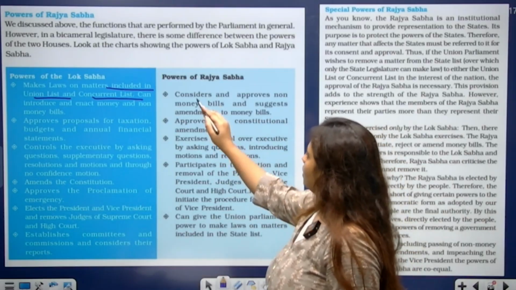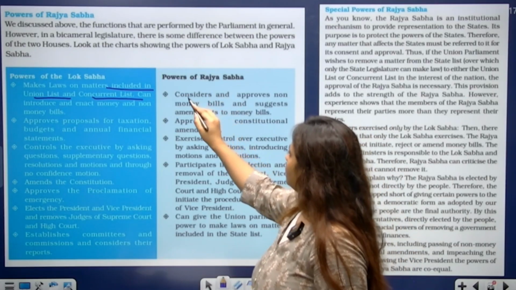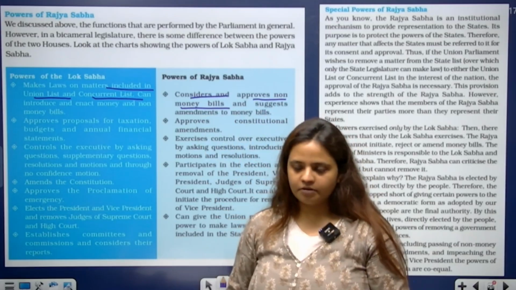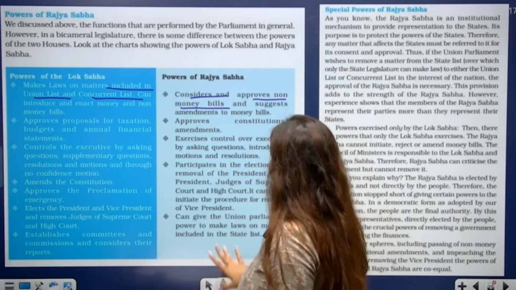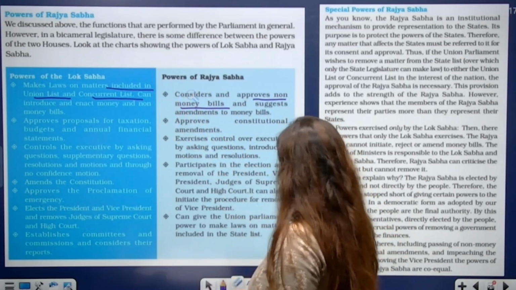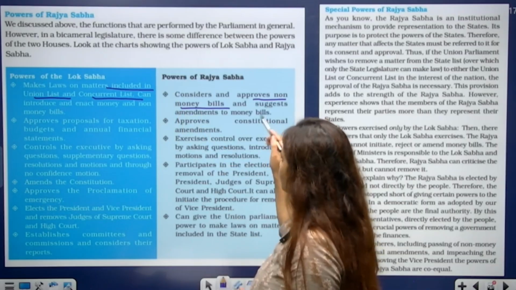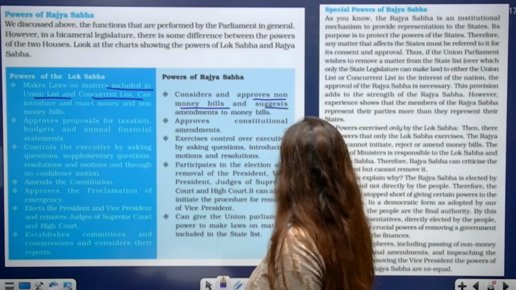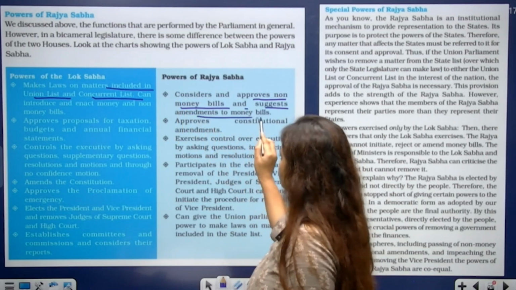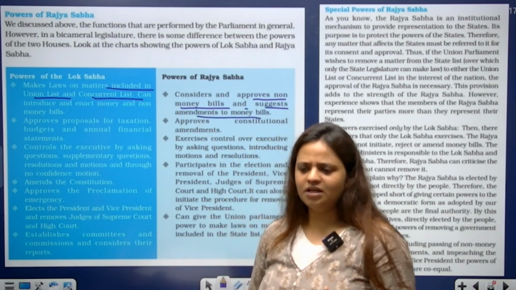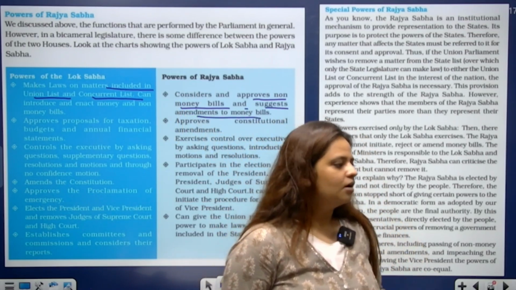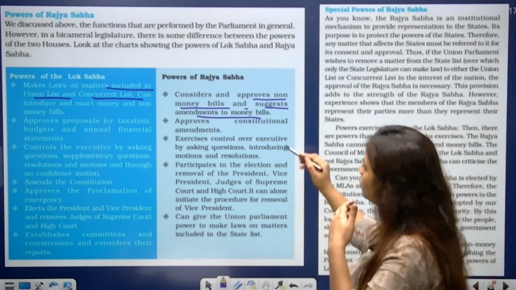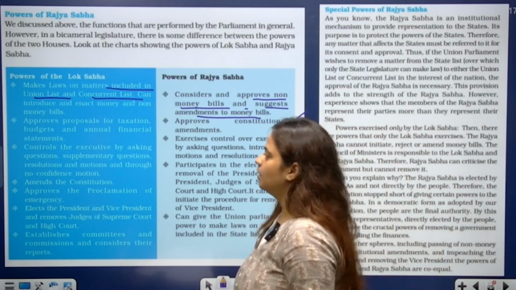In case of Rajya Sabha, it considers and approves non-money bills. Whatever bills are there in the parliament which are non-money bills, it has power to approve and suggest amendments to them. It also suggests amendments to money bills. It can only send recommendations and suggestions, but it cannot make any major changes in the money bill.